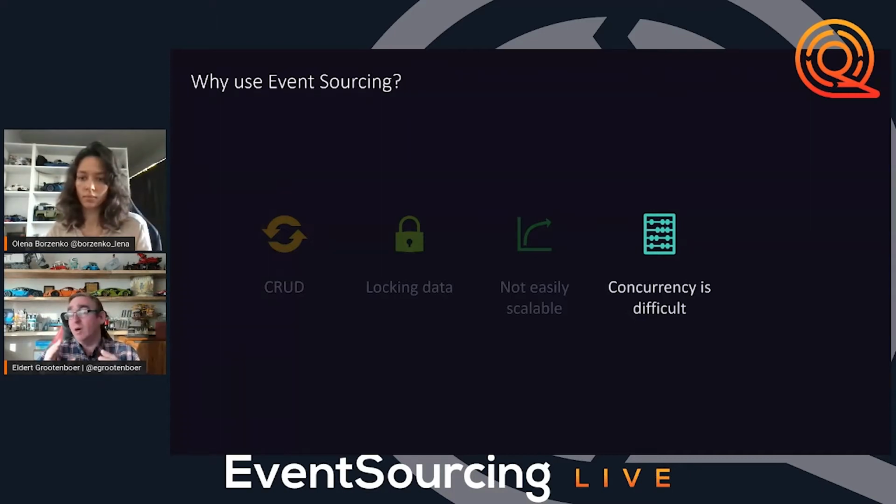Also with CRUD, concurrency is quite difficult, as I just mentioned, because concurrency means that we are having all these different entities working with all these different producers and consumers working with our entity. And because they're all working with this together, it becomes hard to actually know what is the right status to update. Let's say producer A wants to update our object, it wants to add something, but also producer B wants to do the same. Are we going to first wait for producer A and then go back to producer B, or is producer B going to work on the same object, or how are we going to do this?